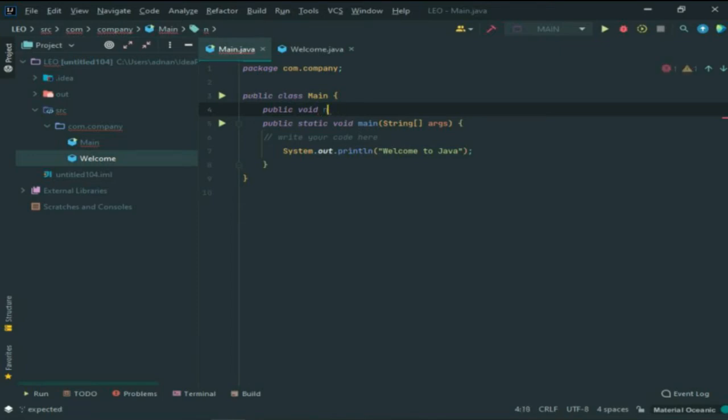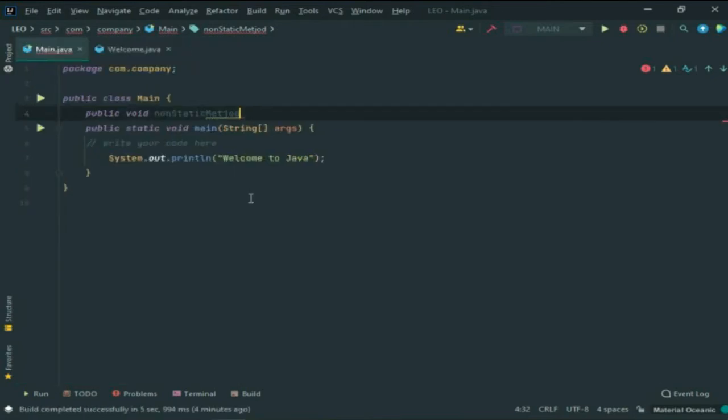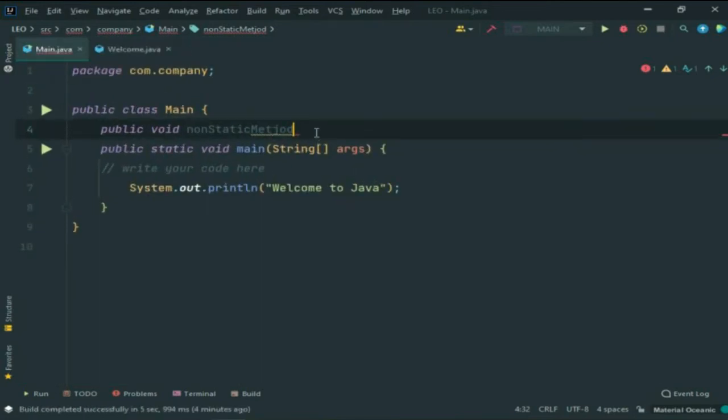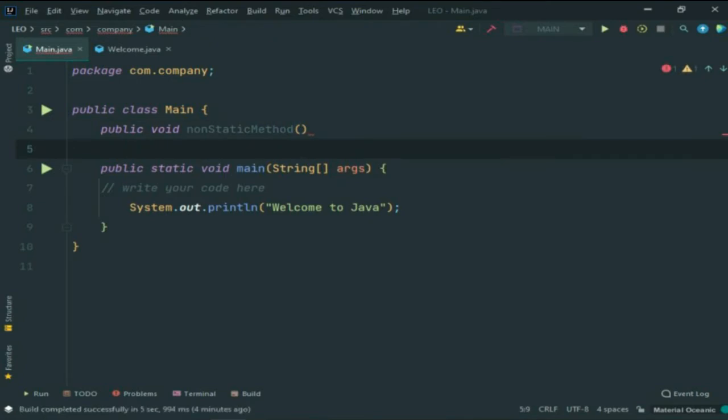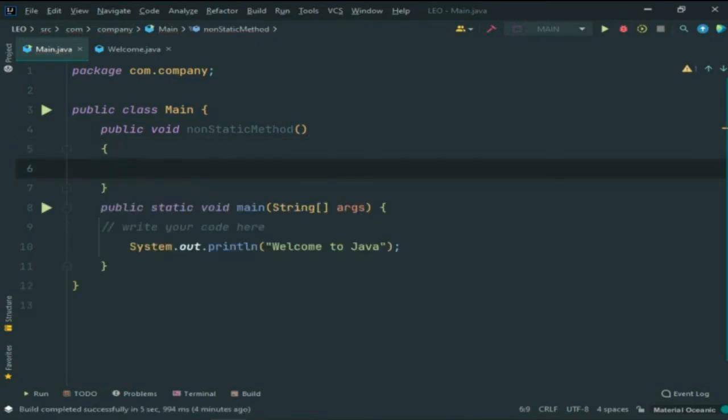I will create a method, non static method, and then I will print a statement in this method which is non-static method.